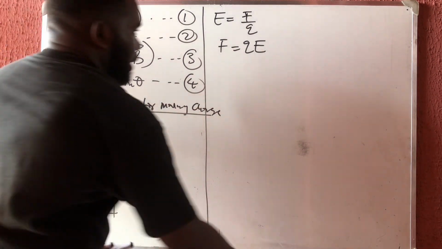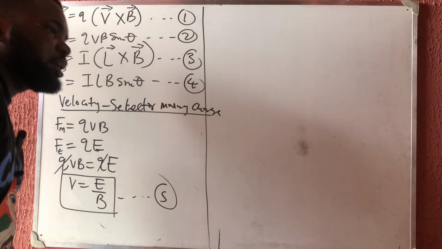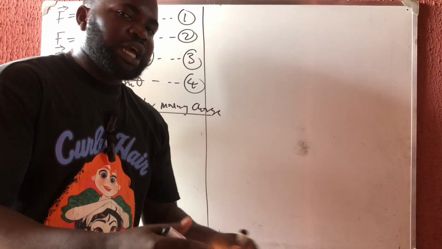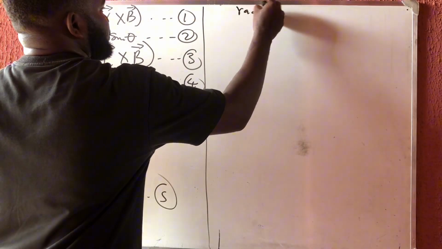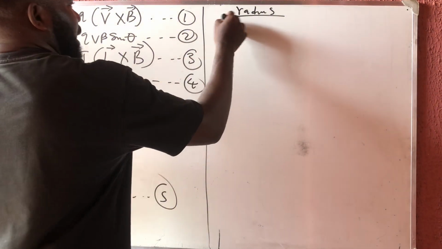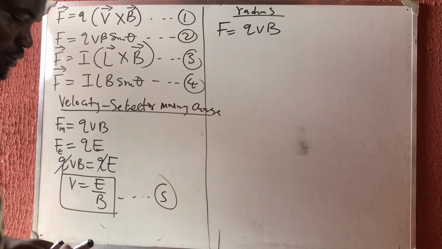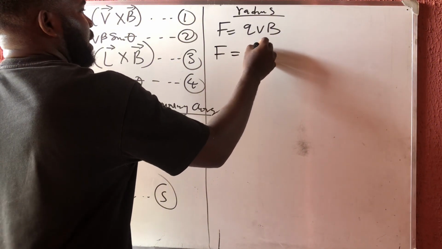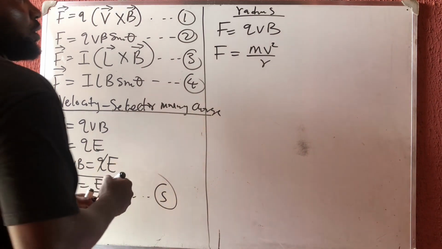Now, let us get the radius, because you know that the charge is traveling in a circular path. Let us get the radius at any point. If you want to get the radius, you will know that F is equal to QVB. This is a very important formula to note. Now we know that centripetal force is equal to mv squared over r. Don't forget this. Go and watch my video on circular motion.